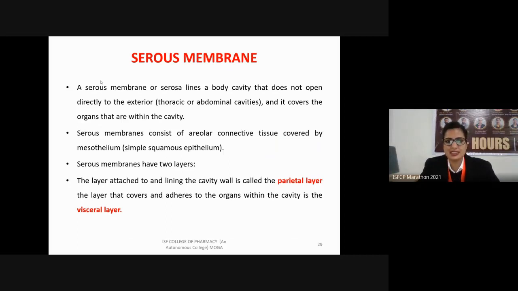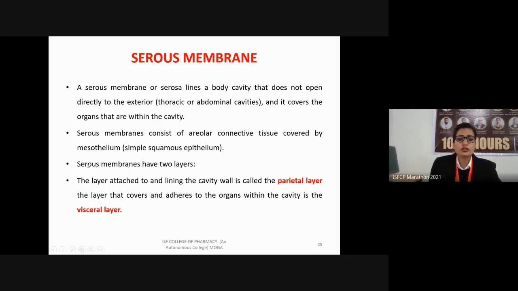The thoracic cavity is also known as the chest cavity, and the abdominal cavity is the one which lies beneath the thoracic cavity. So it covers the organs which are within the thoracic or the abdominal cavity. Serous membrane consists of connective tissue, mainly areolar connective tissue, which is covered by epithelial cells that are simple squamous epithelium. These are also known as the mesothelium.